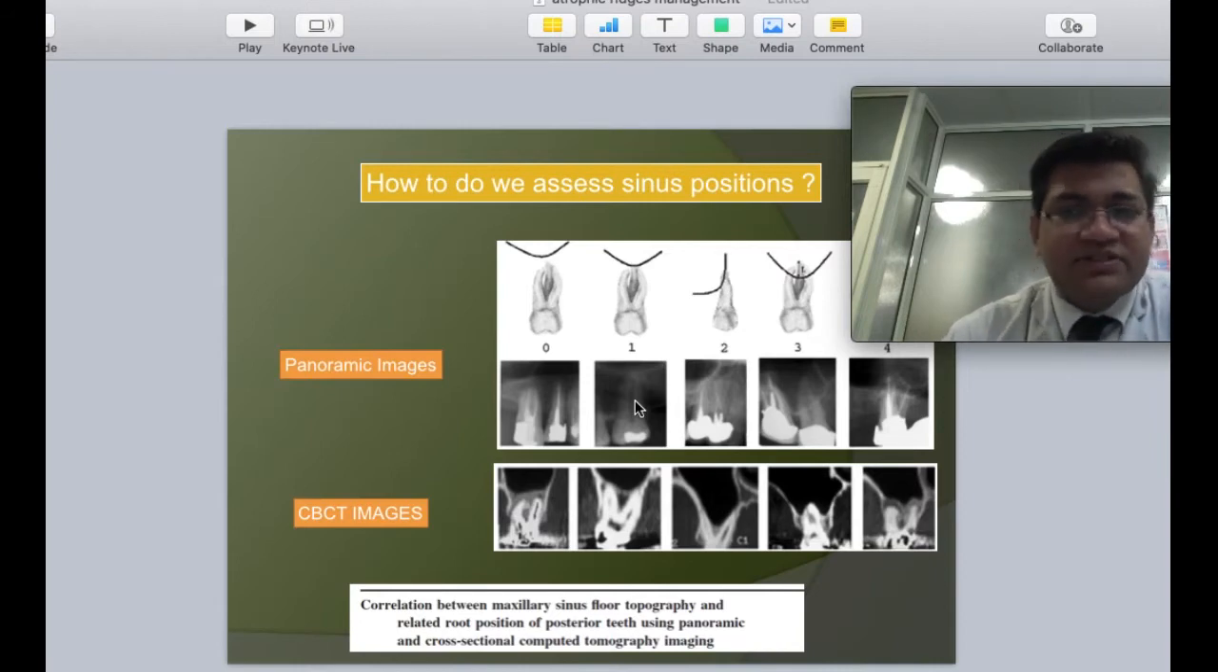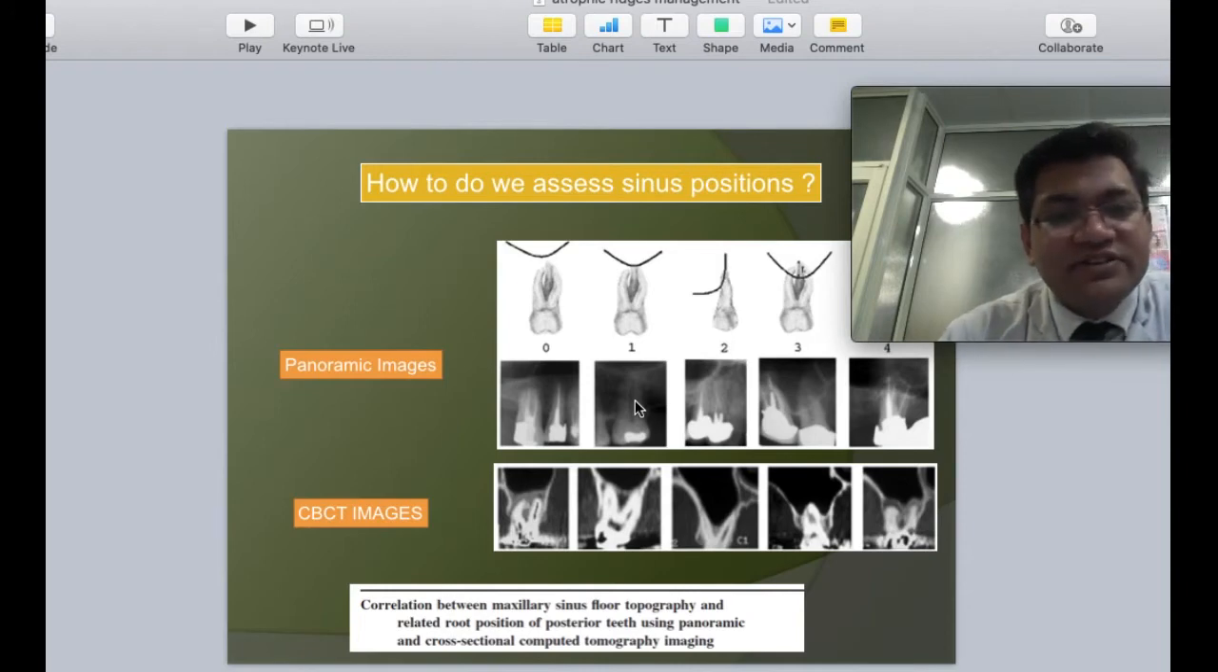There are multiple studies which have compared how the sinus topography appears on panoramic images, orthopanoramic images, or a cone beam CT scan. As such, CBCT is the gold standard, and I would urge everybody who is placing even a single implant to rely on this investigation methodology.